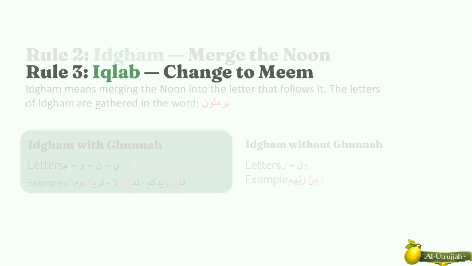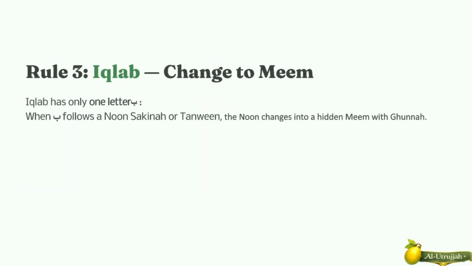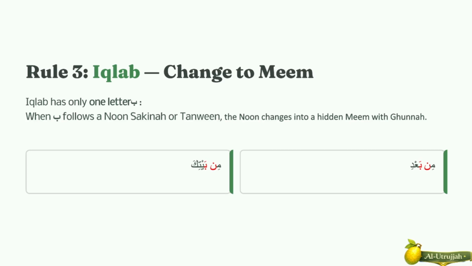The third rule is Al-Iqlab. Al-Iqlab has only one letter, Al-Ba. When the letter Ba comes after Noon Sakinah or Tanween, the noon changes into a hidden meme with gunna. Example: من بيتك بالحق من بعد ذلك. It is pronounced as if there is a hidden meme sound before the Ba.